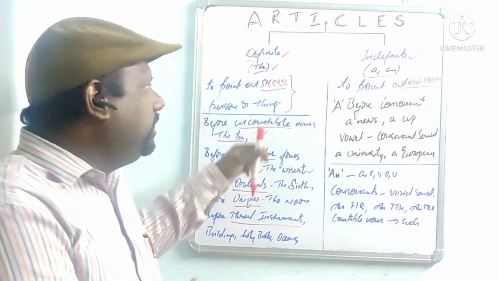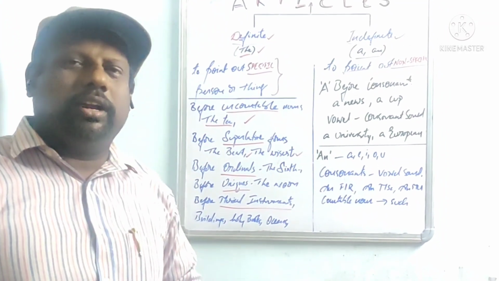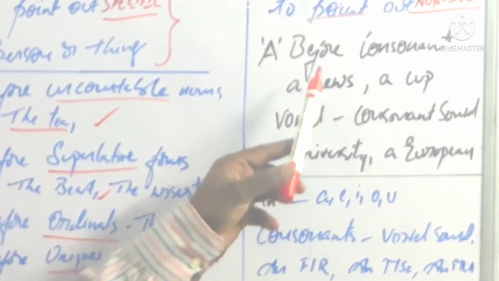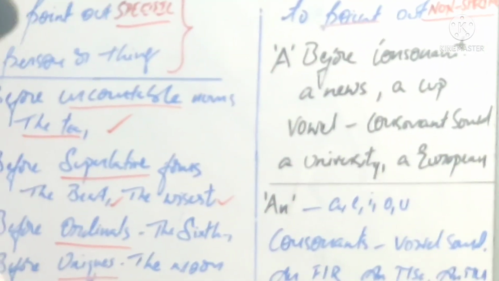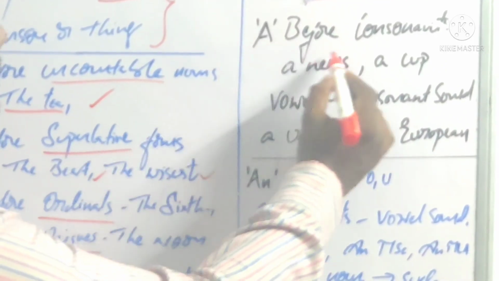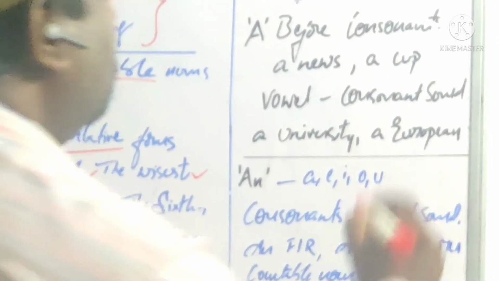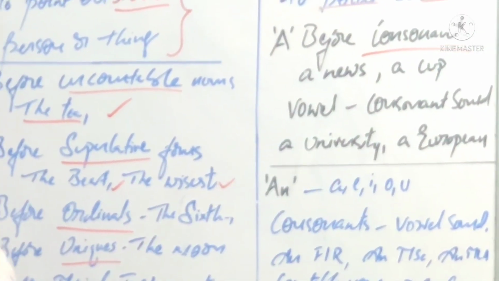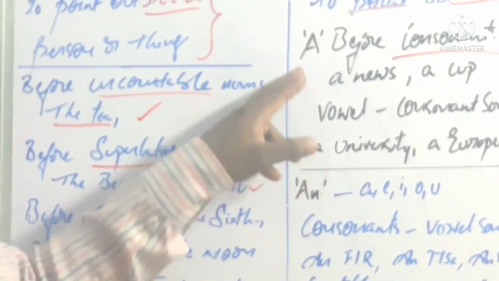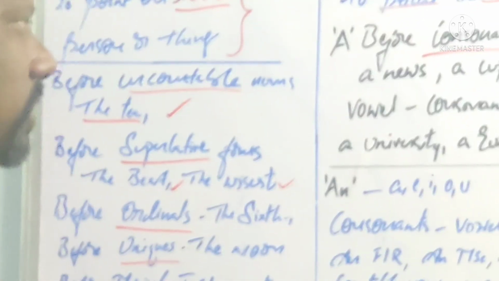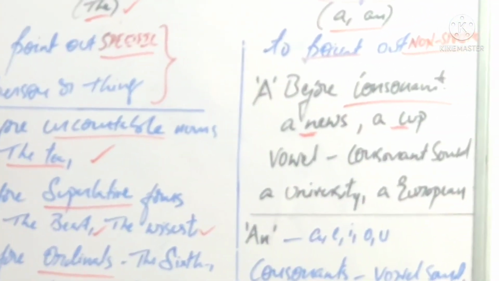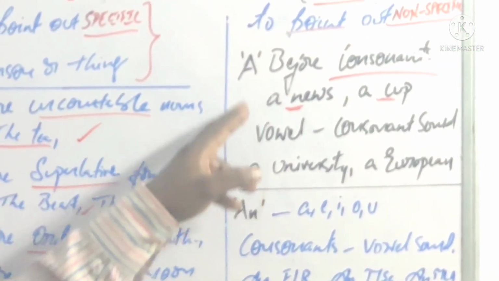Understood? And now when we come to the indefinite "a" or "an", we can see the difference here: when "a" is used and when "an" is used. "A" is used before consonants: a news, a cup, a table. Before consonants, meaning here, in "news", N is a consonant. C in "cup" is a consonant. We will be using "a".